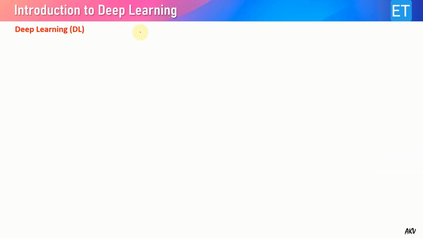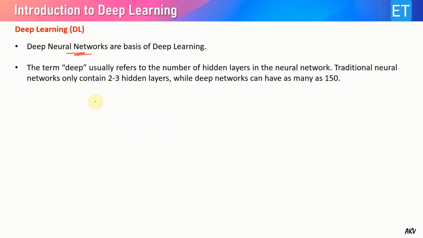So now let us understand deep learning. Deep learning is based on the deep neural network. What do we mean by deep? The deep usually refers to the number of hidden layers in a neural network. The traditional neural network contains only 2 to 3 hidden layers, while deep neural networks have hundreds of hidden layers, and they can have as many as 150.